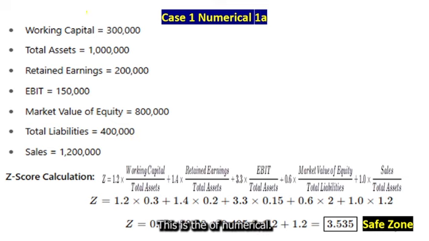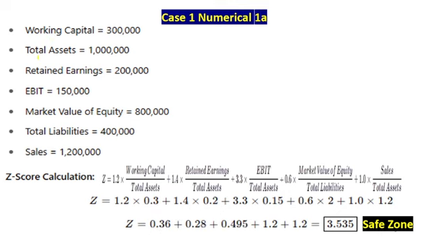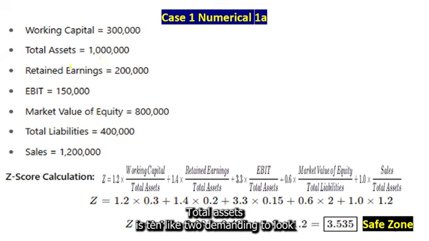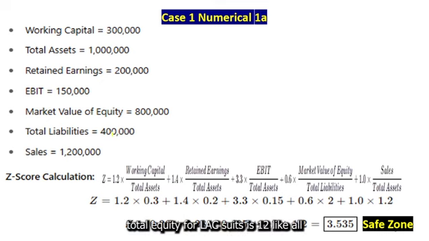This is the data of the numerical. We have working capital of 3 lakh, total assets of 10 lakh, retained earning 2 lakh, EBIT 1,50,000, market value of equity 8 lakh, total equity 4 lakh, sales 12 lakh.